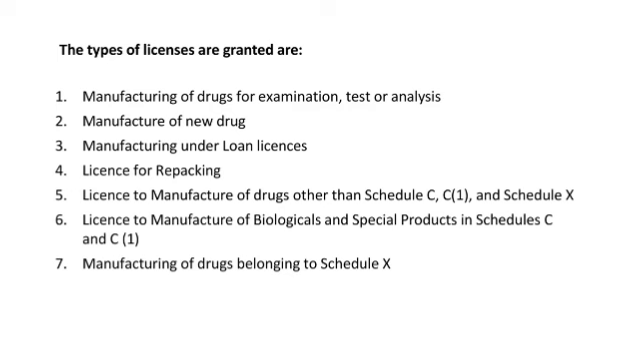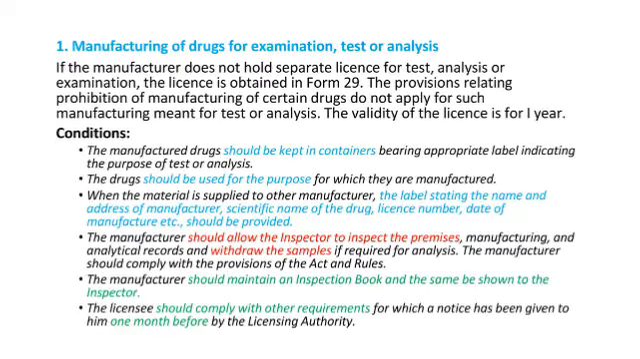The types of license granted are: manufacturing of drugs for examination, test or analysis, manufacture of new drug, manufacturing under loan licenses, license for repacking, license to manufacture of drugs other than Schedule C, C1 and Schedule X, license for manufacturing drugs belonging to Schedule X, Schedule C and Schedule C1.